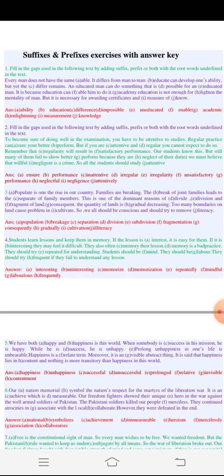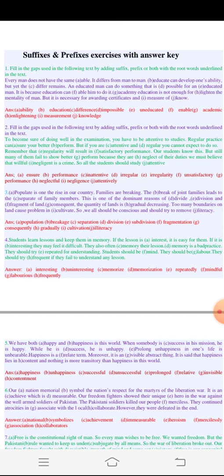So now we finished reading the text. Let's start. To be sure of doing well in the examination, you have to be attentive to studies, and regular practice can ensure your performance, it should be performance, your better performance. But if you are attentive and regular, so if you are inattentive and irregular, you cannot expect to do so.